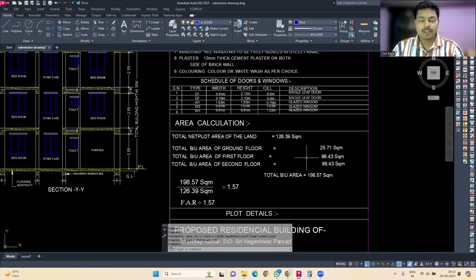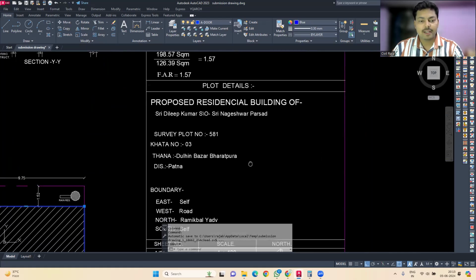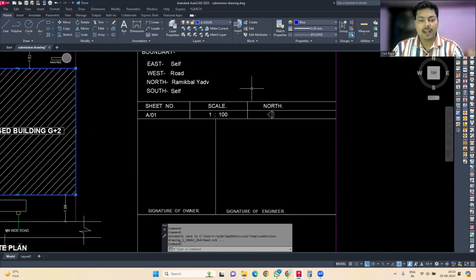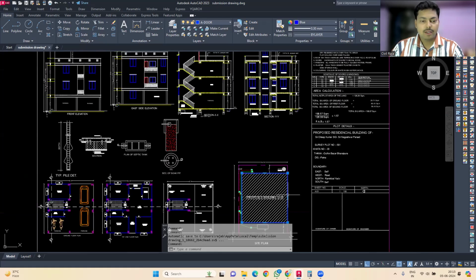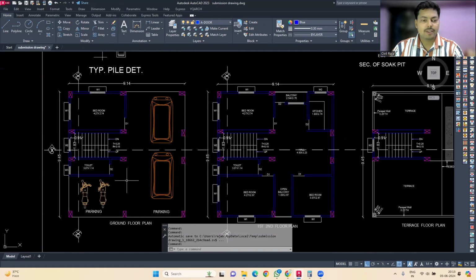This is the most important thing, which is something technical, and it can be done by an architect or a civil engineer. So this is the area calculation. Then we have the plot details, and then we have the signature of the owner over here, and also the signature of the engineer. Now, let's start our study with the ground floor plan.